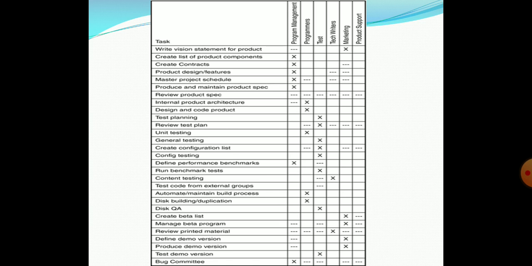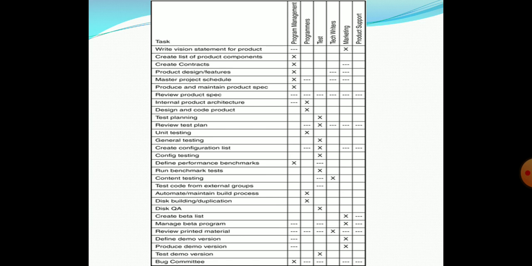users of that product. Then create list of product components. This will be the task of program management. So whatever functionalities you will be providing for your product will be done by the program management. Then create contacts, that also will be done by project management. Then something like internal product architecture will be done by the programmers. Okay, so in this way this particular table will be formed to give the idea about which task will be done by which member.